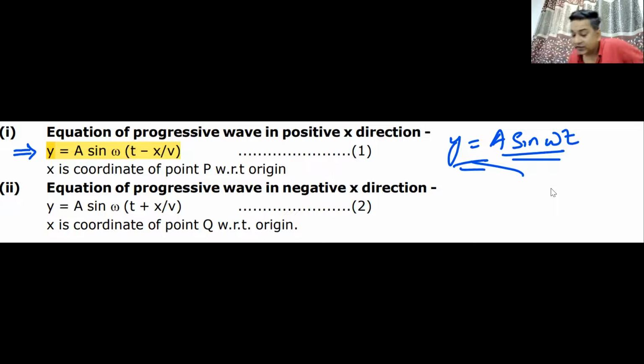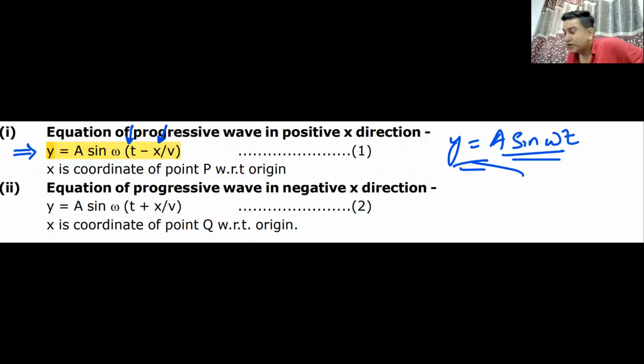So what you see here are two values that you must put. One is the value of t, at what time, and one is the value of x. Which particle are you talking about? There are an infinite number of particles on the wave. t gives us the time, at what time you want the position.